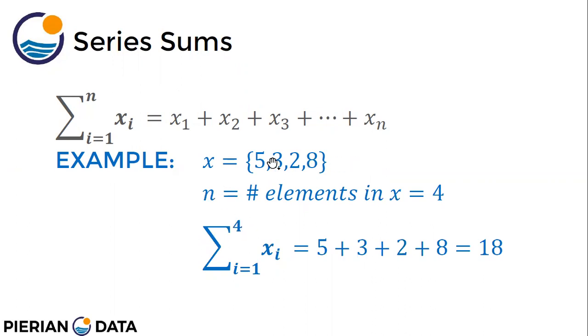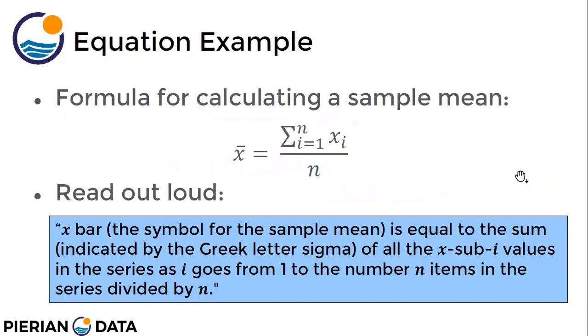So n is equal to the number of elements in x. There are 4 elements, so n is equal to 4. Now if I do summation of xi, where i goes from 1 to 4, it will be 5 as the first element, x1, then x2 is 3, x3 is 2, x4 is 8, right? So this is x1, x2, x3, x4. This we should know, right?